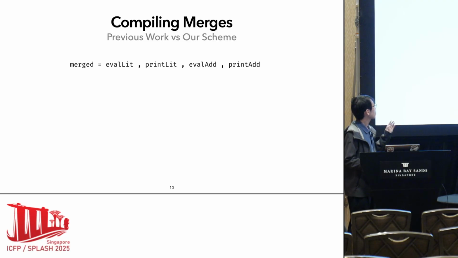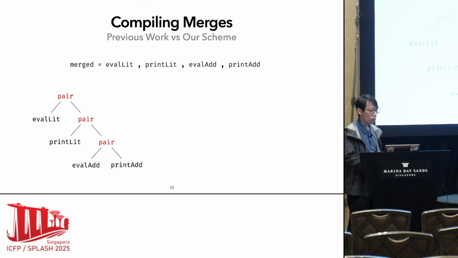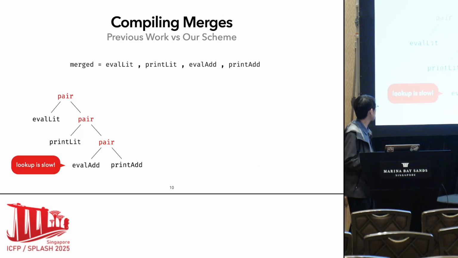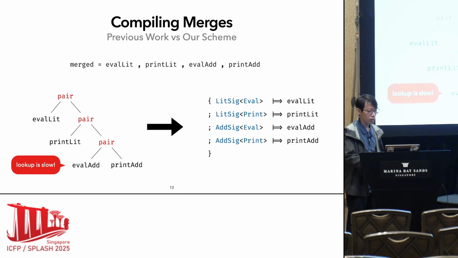And our work focused on the compilation for merges. It's type safe, but how to make it more efficient is also a good question. The previous work will use a nested pair, like a binary tree. And the problem is, if you want to get the eval add part, the lookup is very slow because you need to go deep into the tree to find the leaf nodes. But our representation wants to solve this using an extensible record.